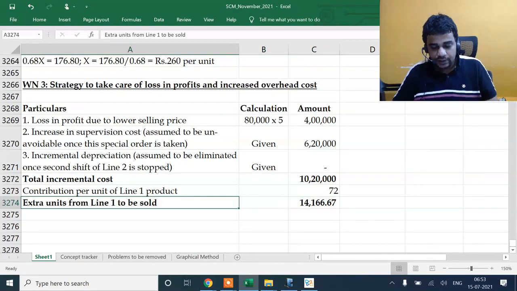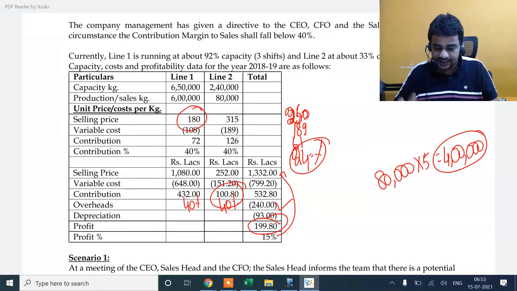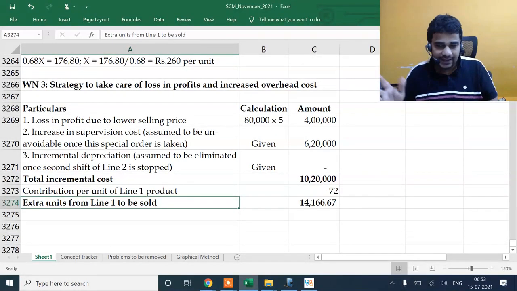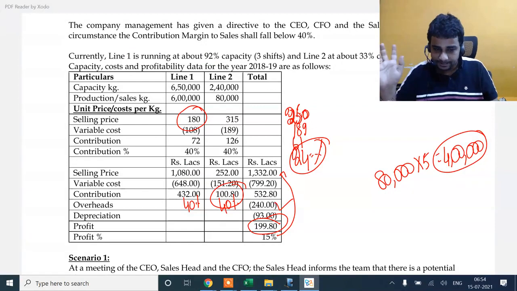You will have to sell 14,167 extra units. That's the strategy I'm going to tell them. Sell extra 14,167. I say rounded off to 15,000. That's okay even if you leave it at 14,167, so let's not worry about that. You'll have to sell extra 14,167, for which I have adequate capacity.